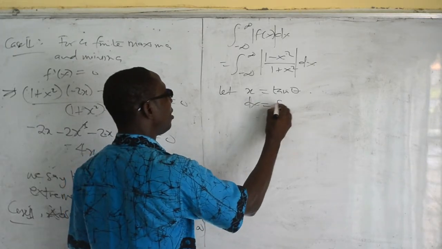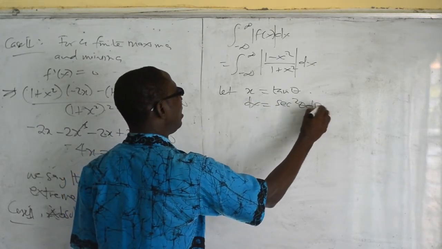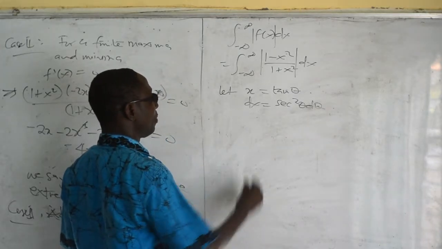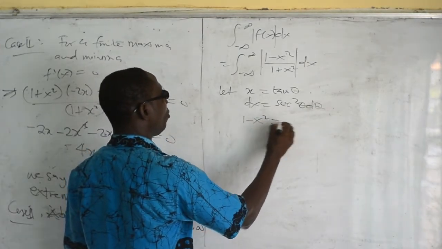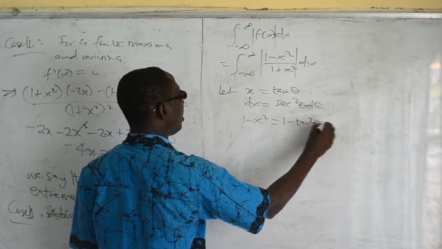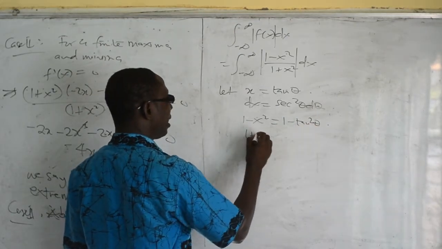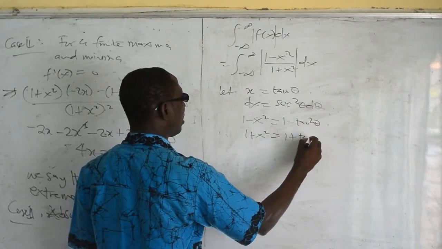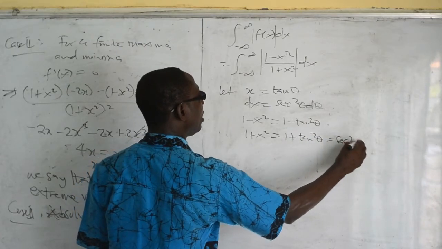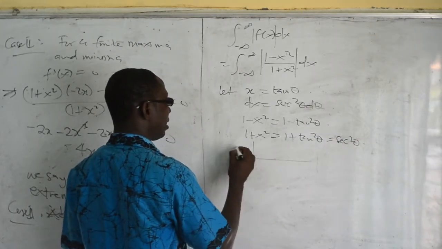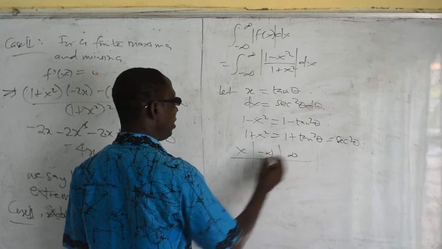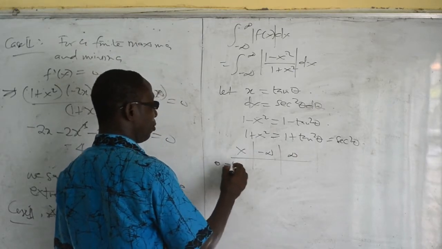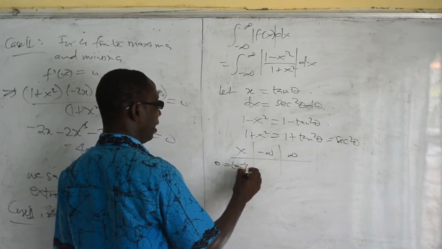dx is equal to sec squared theta d theta. Okay, 1 minus x squared will be equal to 1 minus tan squared theta. 1 plus x squared will be equal to 1 plus tan squared theta, which is the same as sec squared theta. Then we have the limits, negative infinity to infinity. And here theta is equal to tan inverse of x.